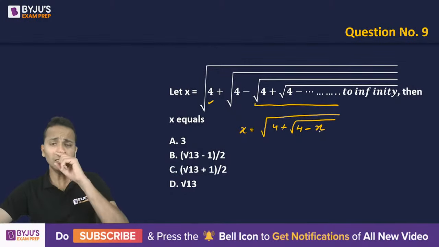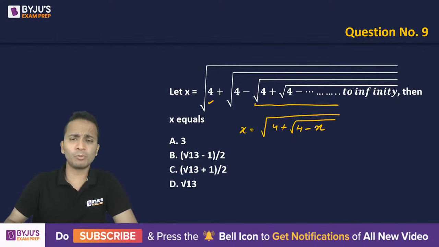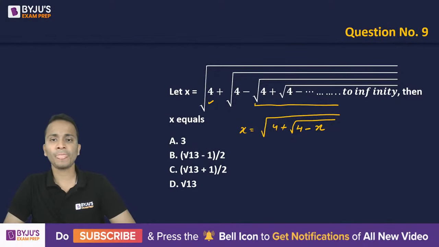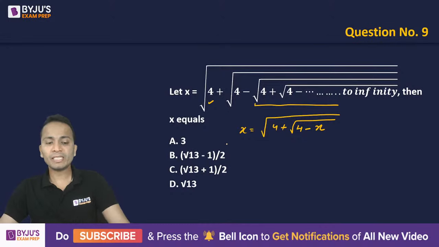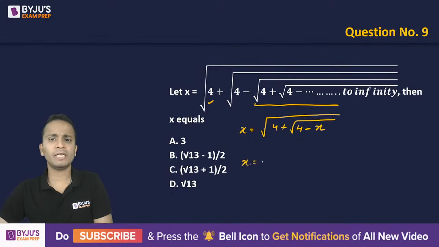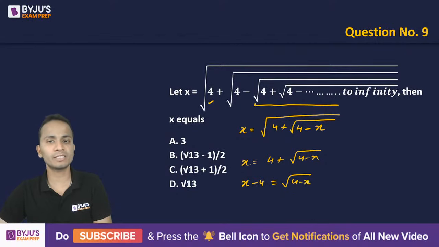Okay? Now, what is the harm in this approach for this particular question? Here we'll be taking square on both sides to start with. So it will be written as x equal to 4 plus under root of 4 minus x. Then you'll take 4 on the left hand side. So it will become x minus 4 is equal to under root of 4 minus x. Okay, so sorry, x square. So taking square, so x square minus 4.